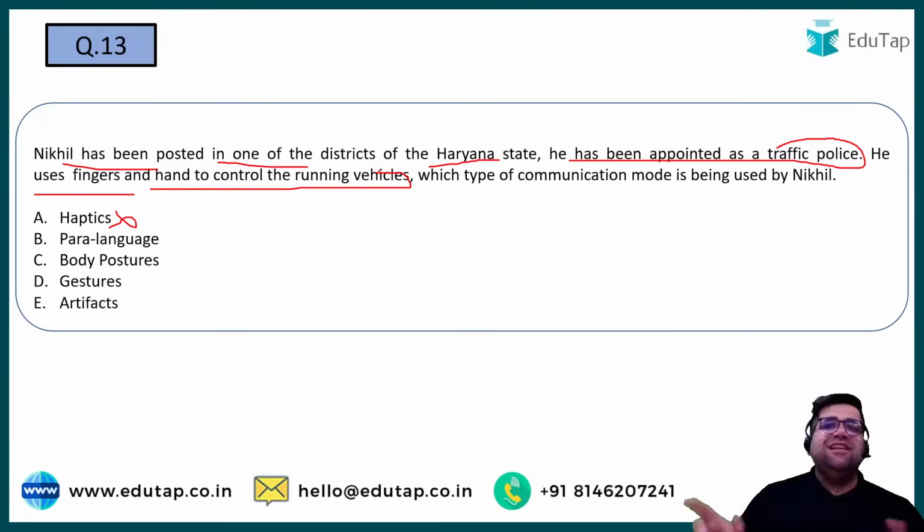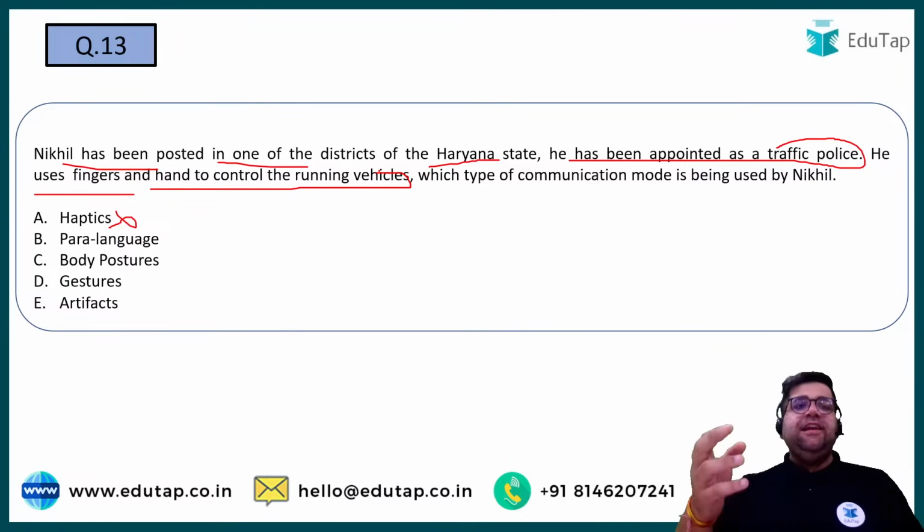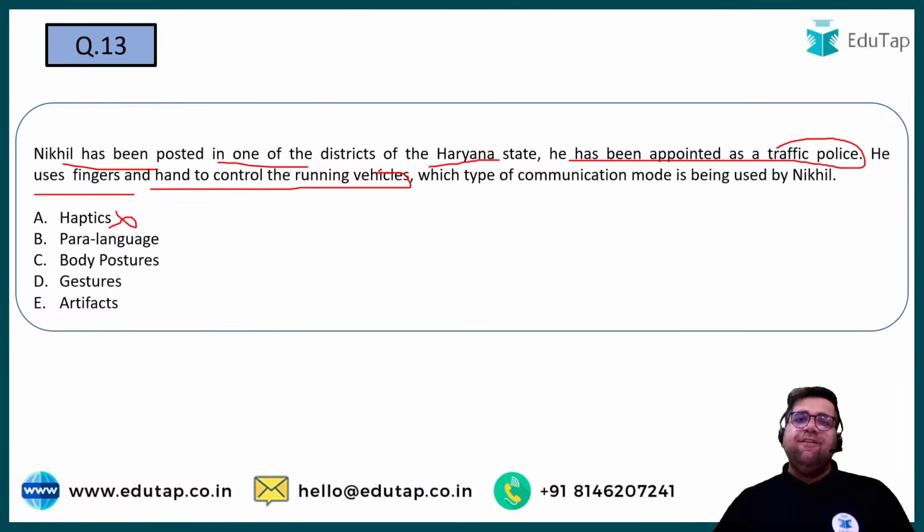Right? All this is gestures. In haptics, the touch is important. So Nikhil is not using any touch. Rather, he is trying to communicate with the traffic which is flowing around him through his gestures. So the answer over here will be option number D. Haptics will not make any sense because in haptics you need touch of hand.